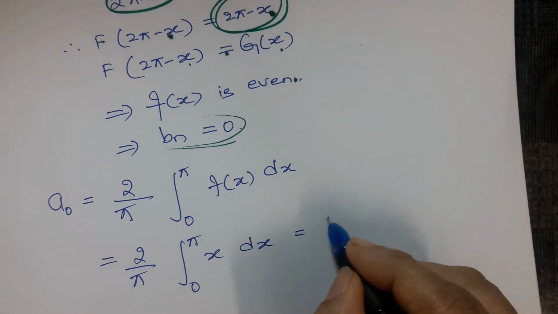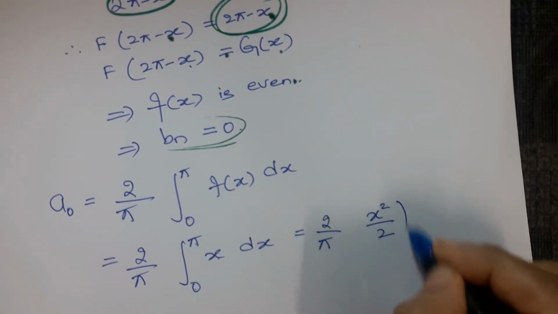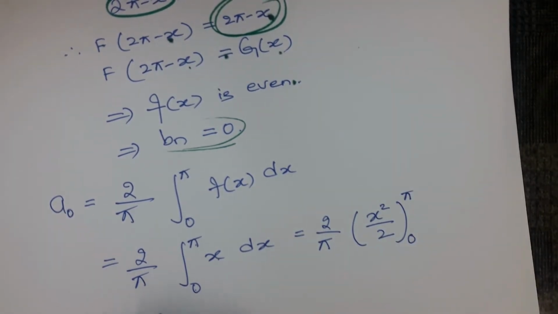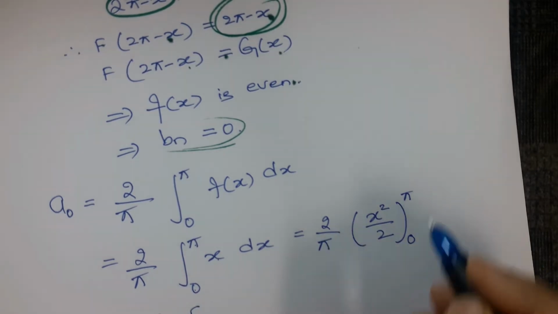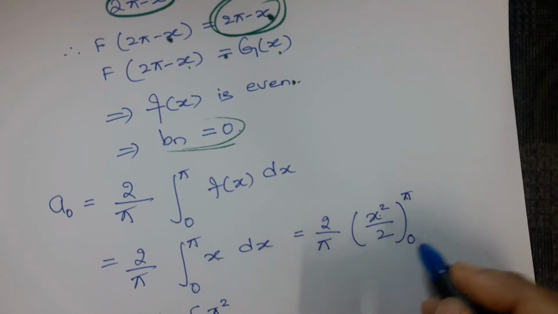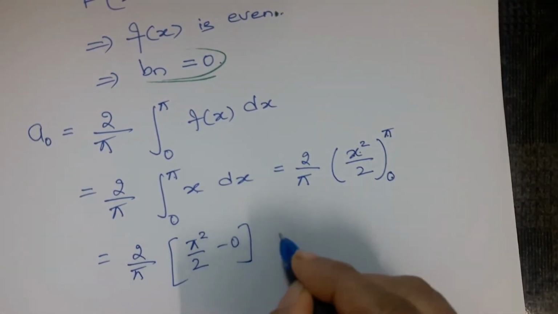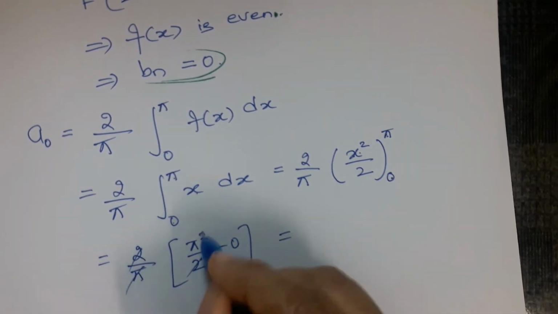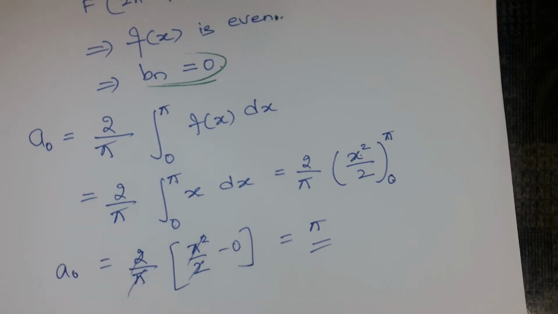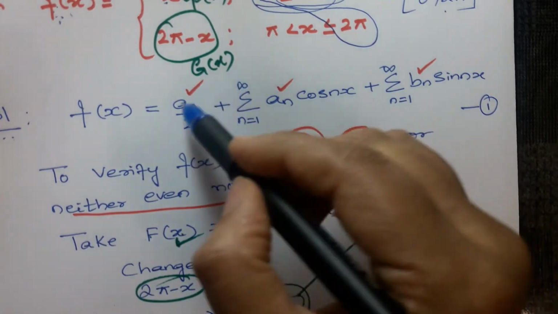Now I will integrate this. 2 by pi, integration of x is x square by 2, limits 0 to pi. Substitute the limit: upper limit is pi, so pi square by 2; lower limit x is equal to 0, so it will be 0. So 2 and 2 cancel, pi and pi go off. You will be left with a naught value as pi. So we got the first Fourier coefficient, a naught, as pi.